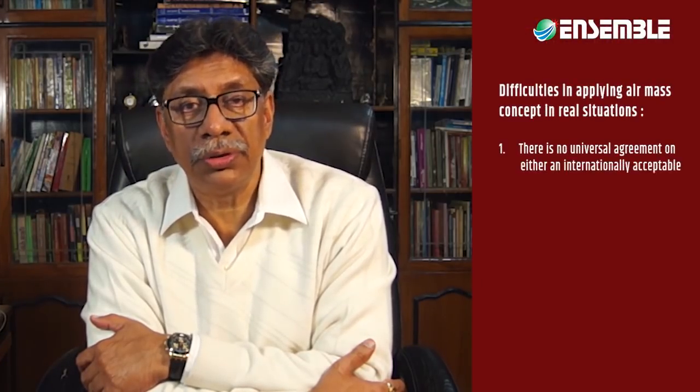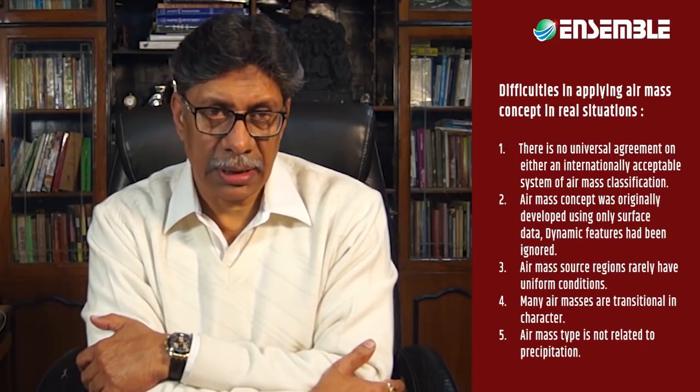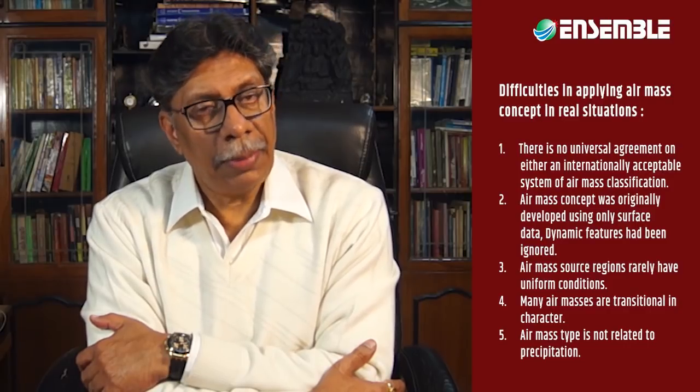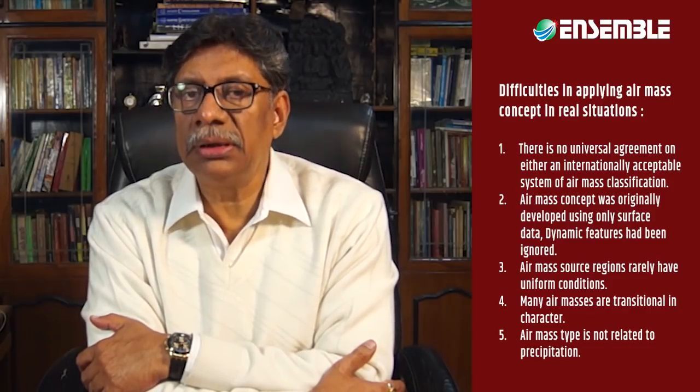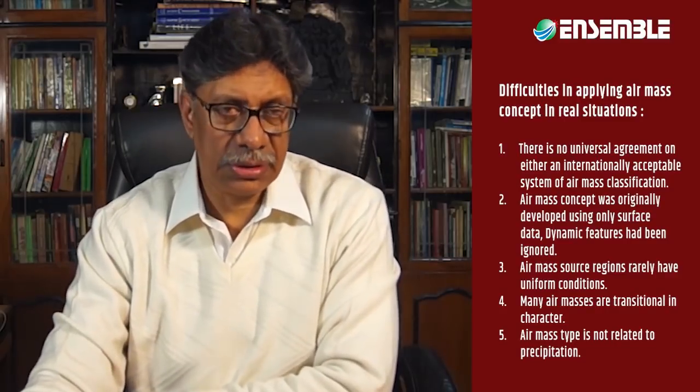The overall concept of air mass works very well for practical purposes of explanation in mid-latitude zones, but it is more difficult to apply in equatorial regions where air mass contrasts are less marked. Apart from this, there are a number of difficulties in applying the air mass concept in real situations.